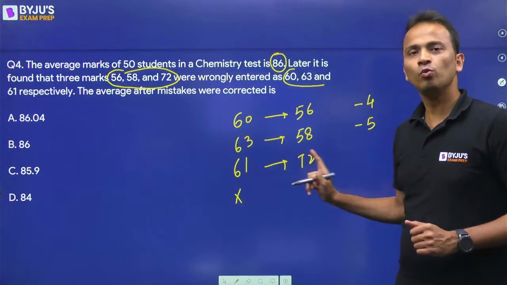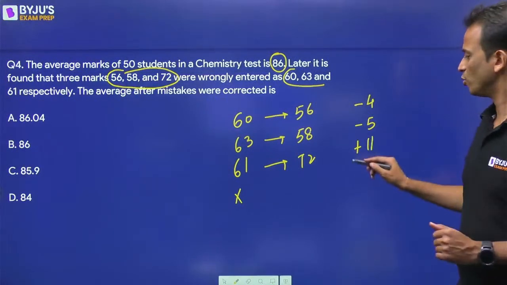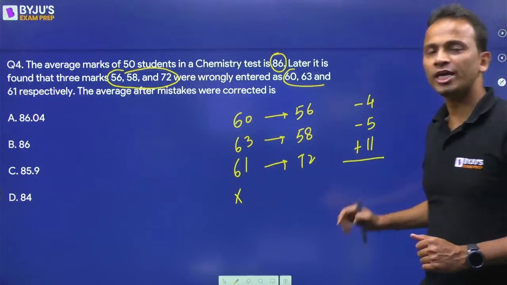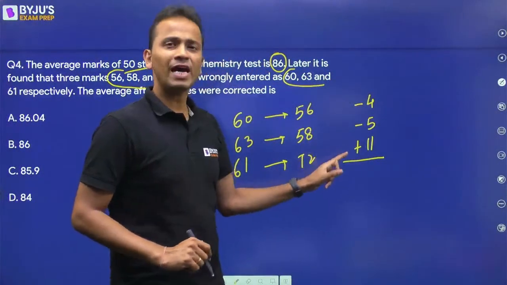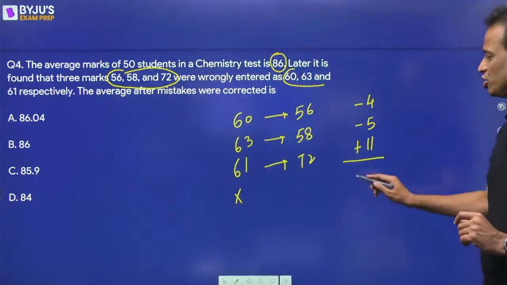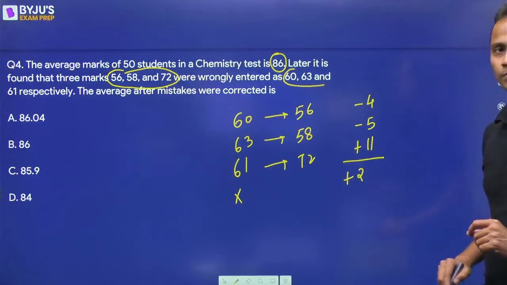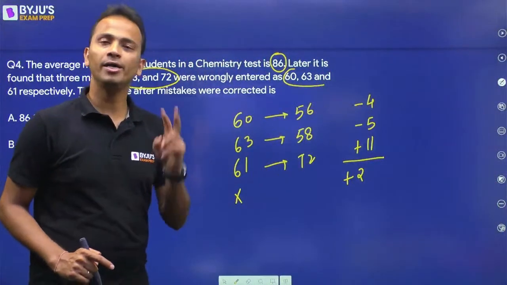And 61 will become 72. The score will increase by 11. Okay, so the net change in the sum is -4, -5 and +11. -4, -5, +11. The net change in score is +2. So the sum will increase by 2.